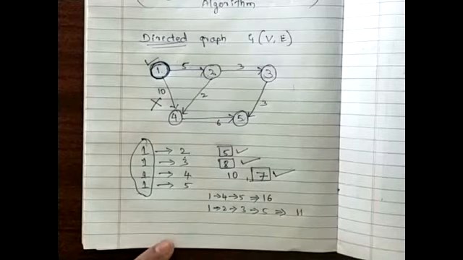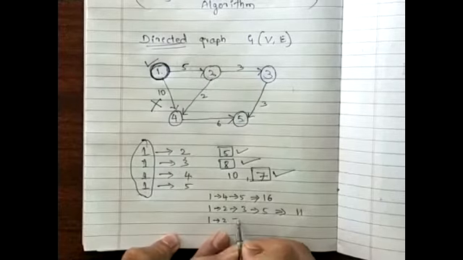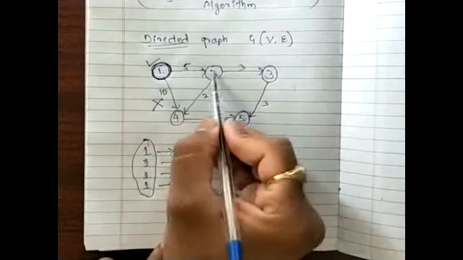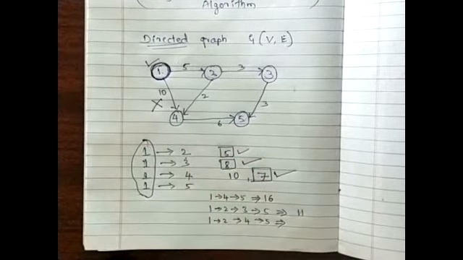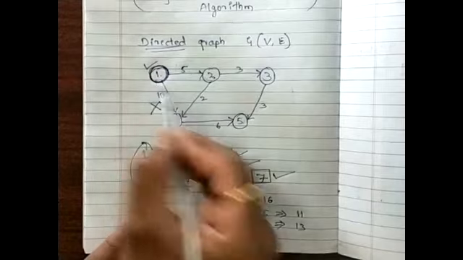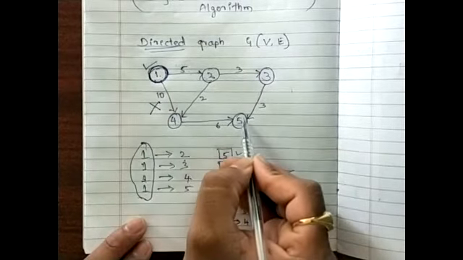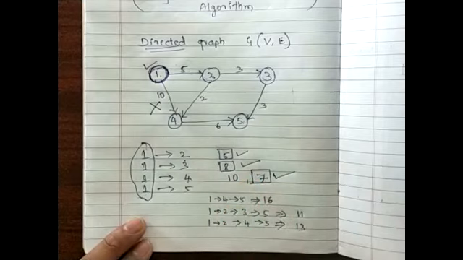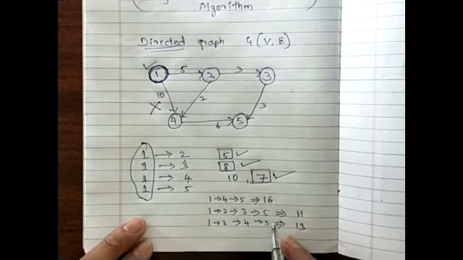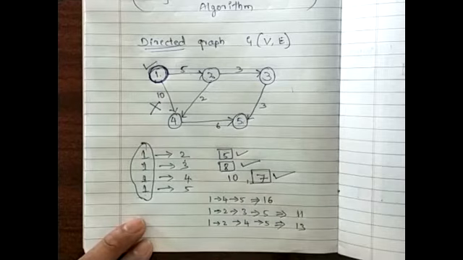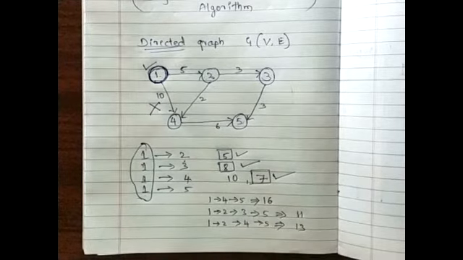Okay. Now, does there exist any other path? Yes. That is from 1 to 2, then from 2 to 4, and 4 to 5. So if I go in this direction, what is the cost? 13. Now, from vertex 1, if I want to reach vertex 5, there are 3 feasible solutions. But I need to pick the one which minimizes my results. Now, can you tell me which particular method or path I need to select here?